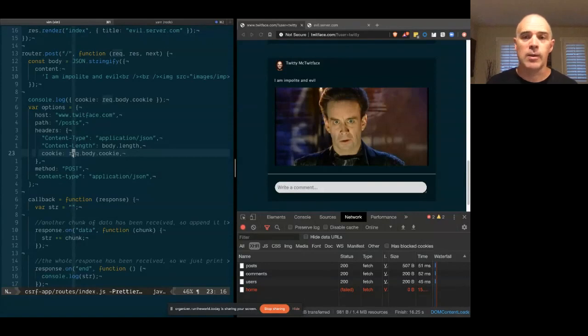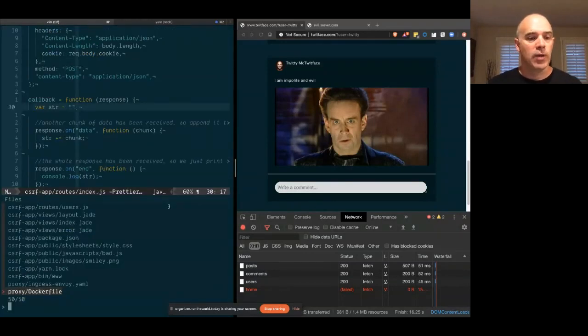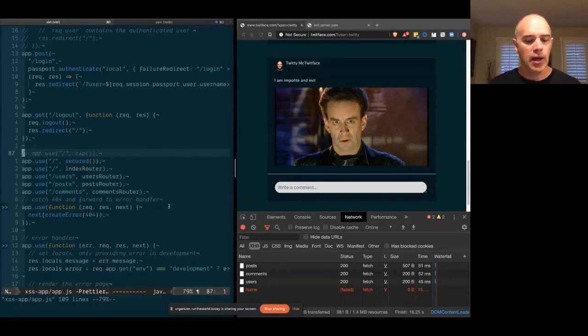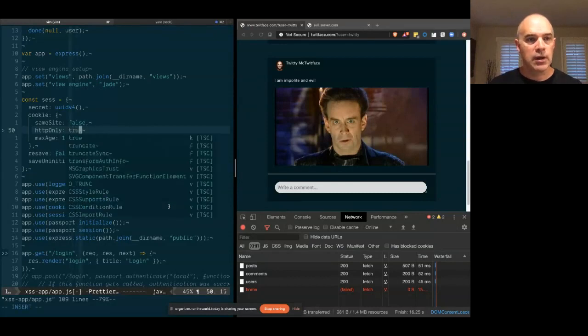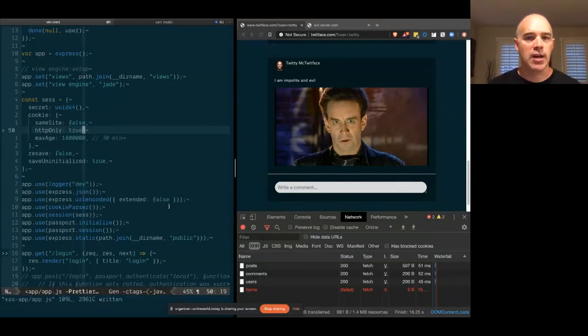What we can do, however, is make that cookie not available to JavaScript, such that we can't read it in our cross-site script and try to send it off to the attacking server. So if we look at how we've configured our cookies here, we have set them up to be pretty lax. We have same site set to false, and here, this is the one we're interested in, which is HTTP only. By setting this to true, it means that the cookies are not readable by JavaScript, which means that when we attempt to read document.cookie, it should be empty.